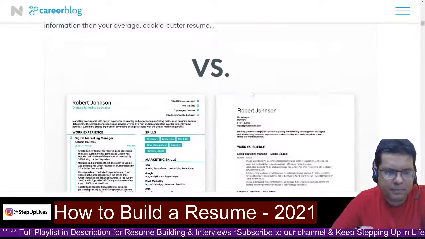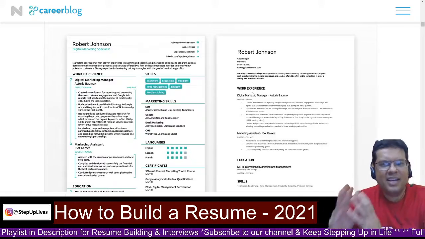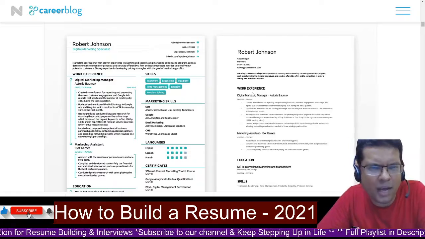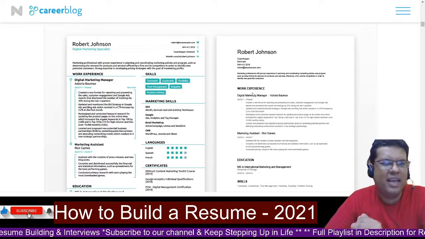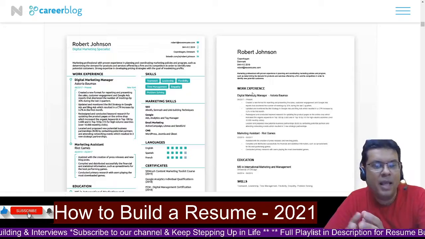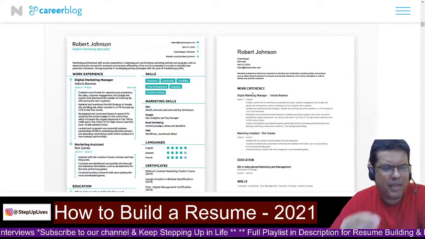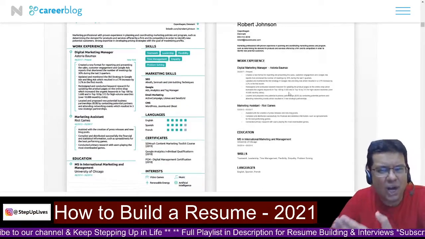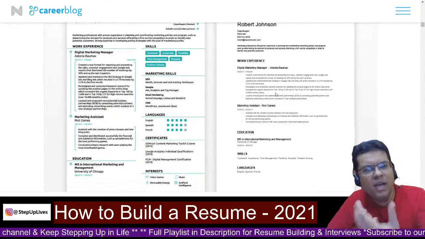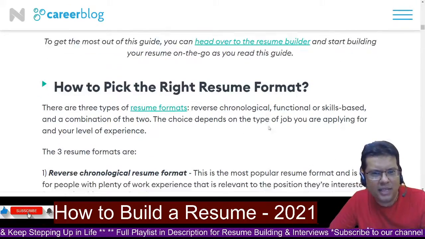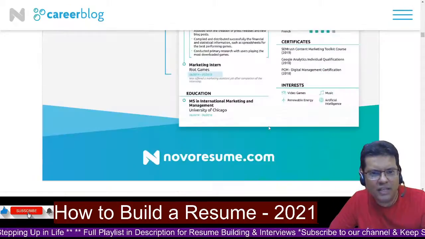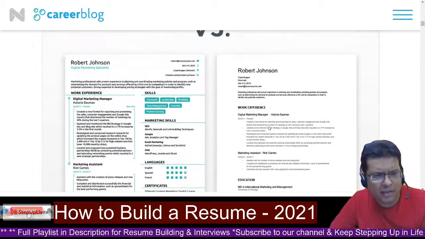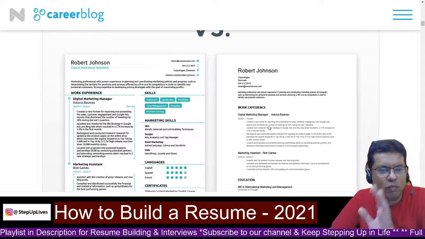Let's go on. Let's quickly look at a conventional resume on your screen and a Novo Resume that is visible to you right now. You could clearly see the amount of information that has been cramped in with good layout and more visible appearance. You can also see this resume does not arise so much interest, even though it may have very good skills. But just look at this. Do you really think that something of that sort you will be able to get through in a resume, in a job interview? Just imagine what's appealing to you.